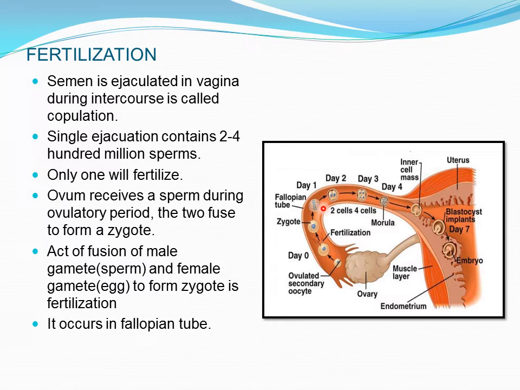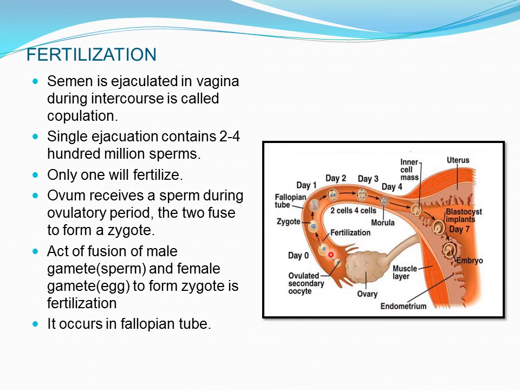Now, if the ovum receives a sperm during this ovulatory phase, what will happen? A zygote is formed. This act of fusion of an ovum and a sperm is called fertilization. Please remember that fertilization always occurs in the fallopian tube.